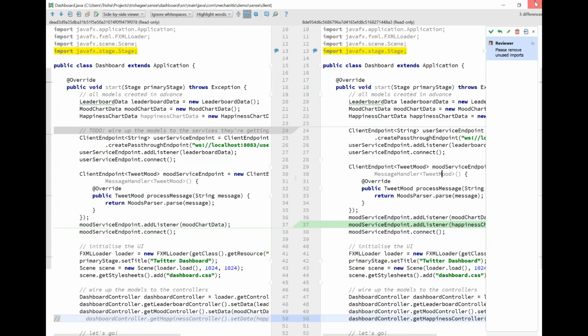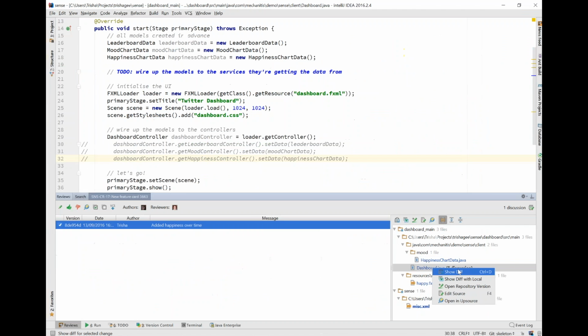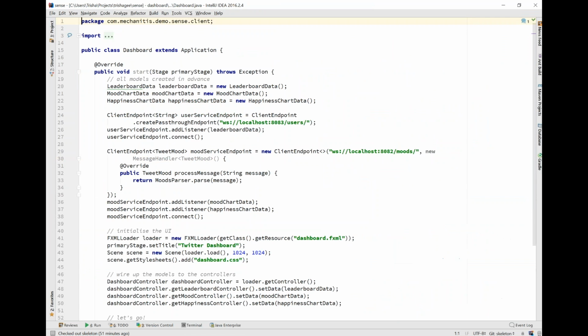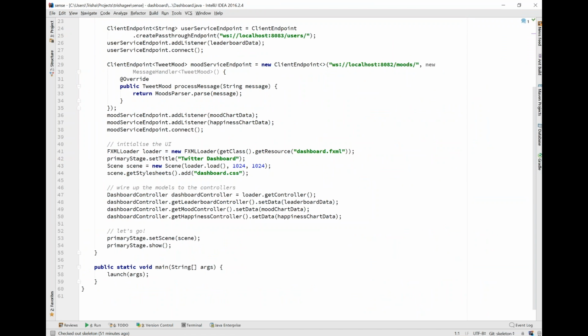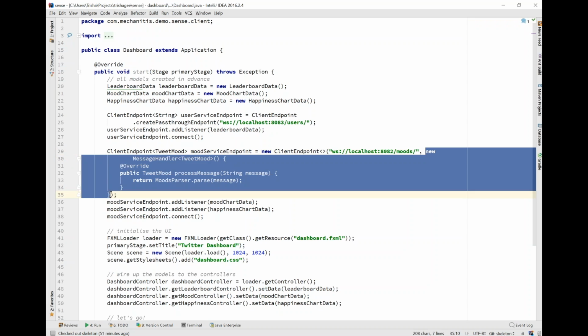But what I might want to do is look at this inside as a whole rather than as a diff view. So I'll open the review version of this class. So now I can look at it like I normally would look at a piece of code, and I can look at it as a whole. And when I look at it like this, then I might notice that, oh yeah, actually, this really ought to be a Lambda expression or a method reference. So here, I might want to add a comment. Let's add a comment to the whole class.